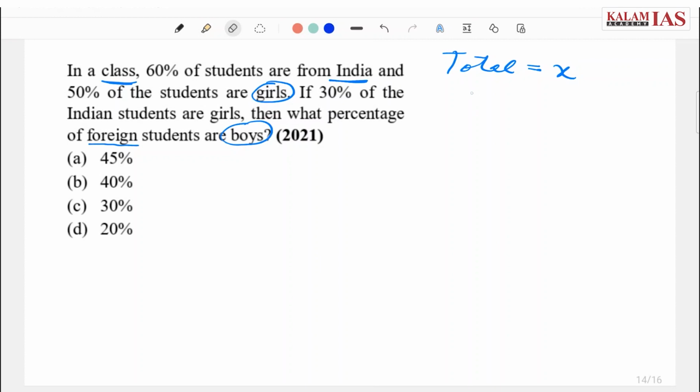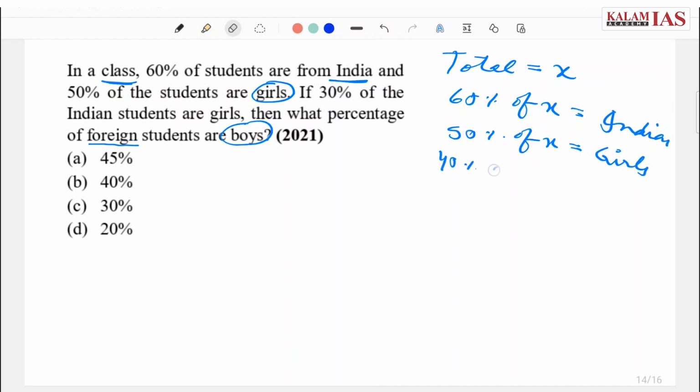It is said 60% of the total students, that is x, are Indians, and 50% of total students, that is x, are girls. That means 40% of total are foreigners. From this, 50% of total students are boys.